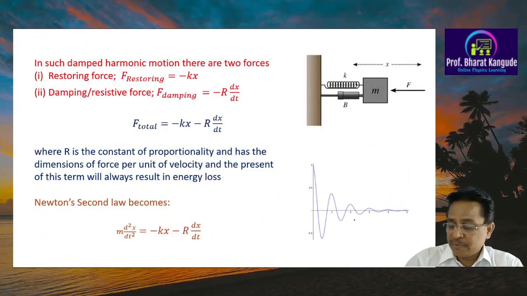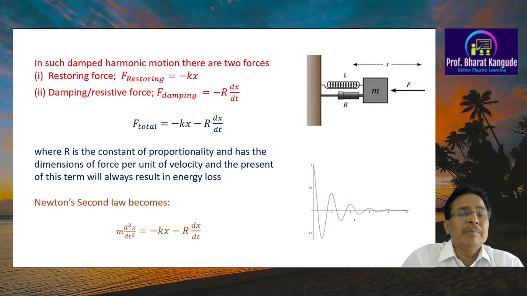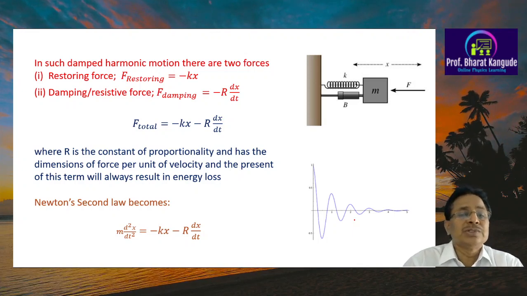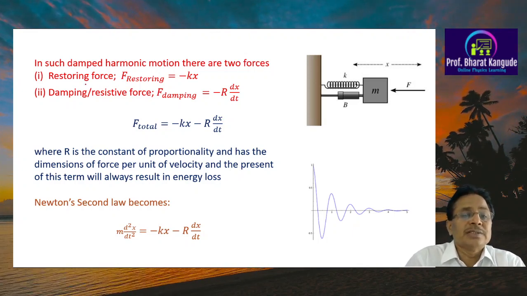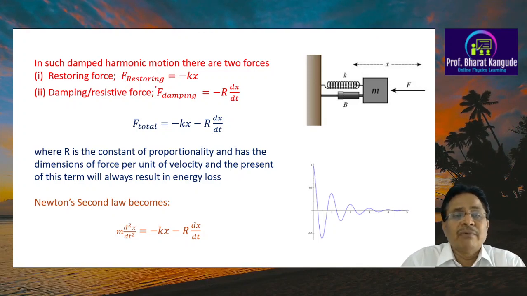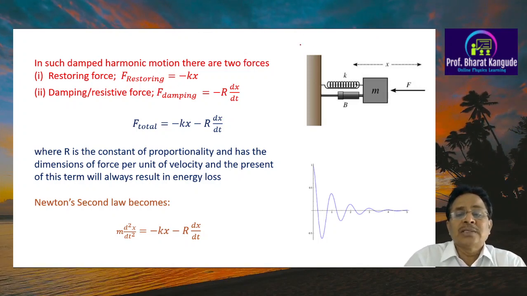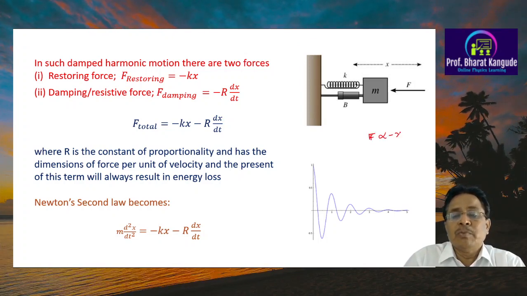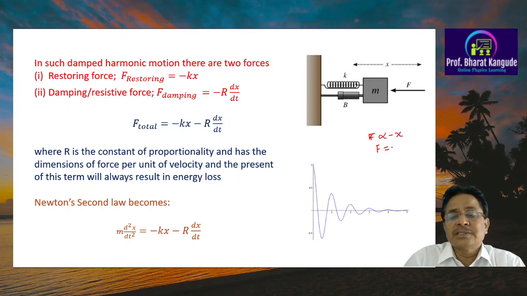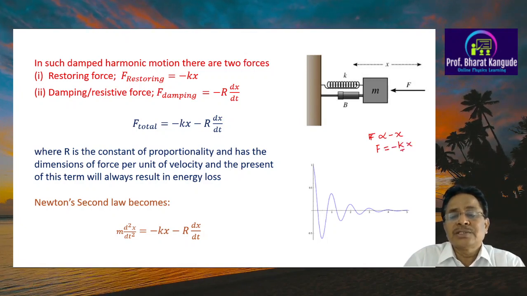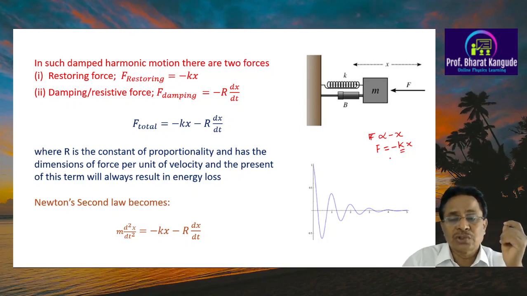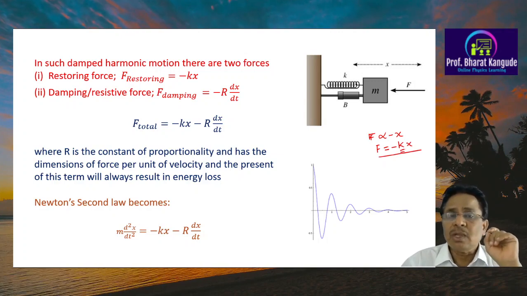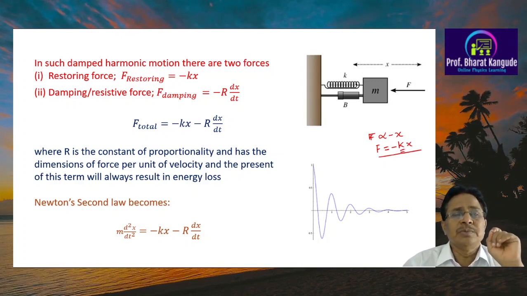Now let's come to the mathematical part. In such a damped harmonic motion, there are two forces. In chapter 1 we had only one force. The first force is called the restoring force, given by F restoring equal to minus kx. As earlier, this force F is directly proportional to minus x. Replacing the proportionality sign, we write F equal to minus kx, where k is the force constant, and this force is very important and responsible for the continuation of simple harmonic motion.